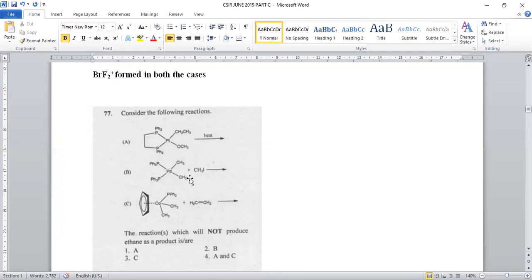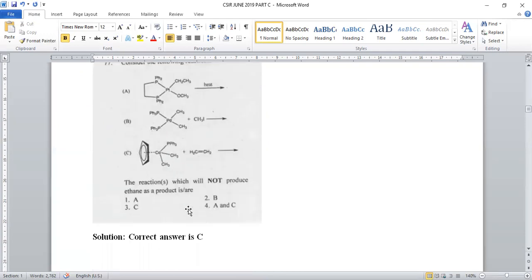oxidative addition of methyl iodide, ethane as the product. But in case of option number 3, there is no possibility of ethane formation. That's why option number C is not forming any ethane product. Option number 1 and 2 both are forming ethane as a product. So 3 is the right answer.